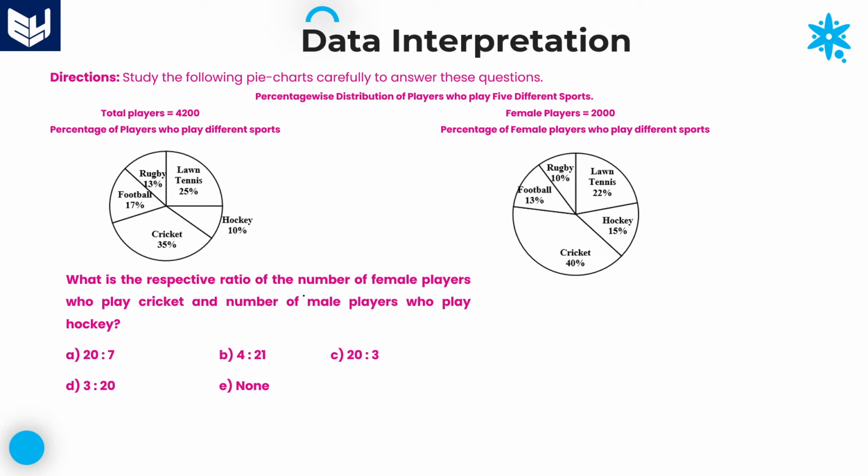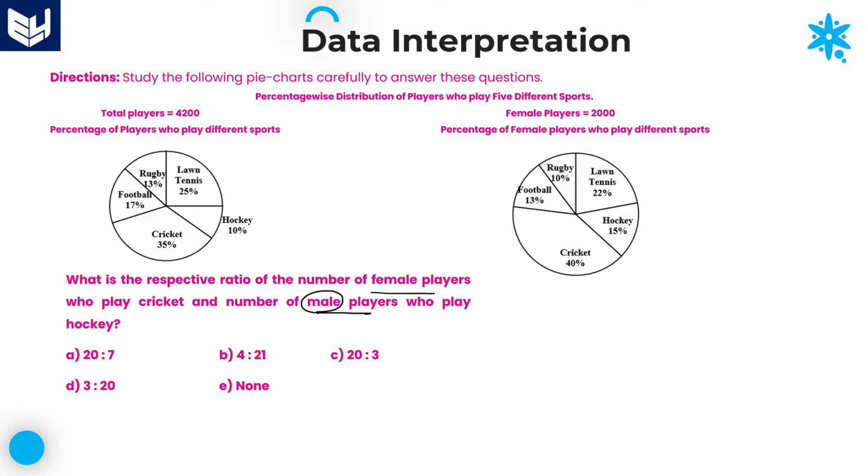What is the respective ratio of the number of female players who are playing cricket and the number of male players who are playing hockey? Whenever he is talking about males, definitely we need to calculate the answer. First, the direct value is female players who are playing cricket.